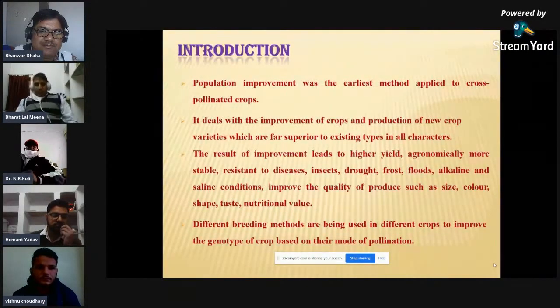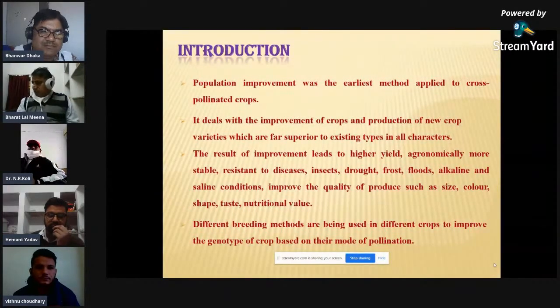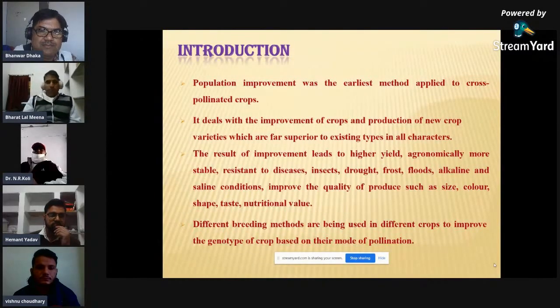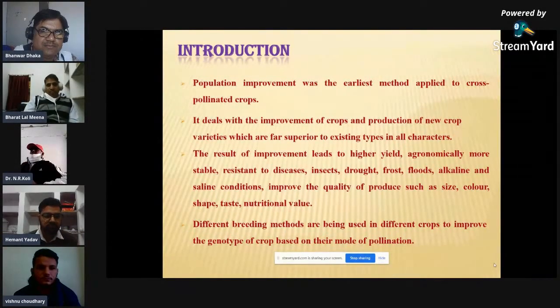Population improvement is an accumulation of desirable alleles in a population through various breeding techniques. It was the earliest method applied to cross-pollinated crops. It deals with the improvement of the crop and production of new crop varieties which are superior to existing types in all characters.